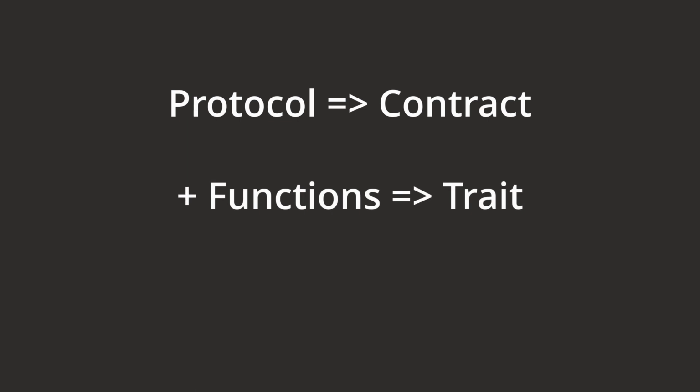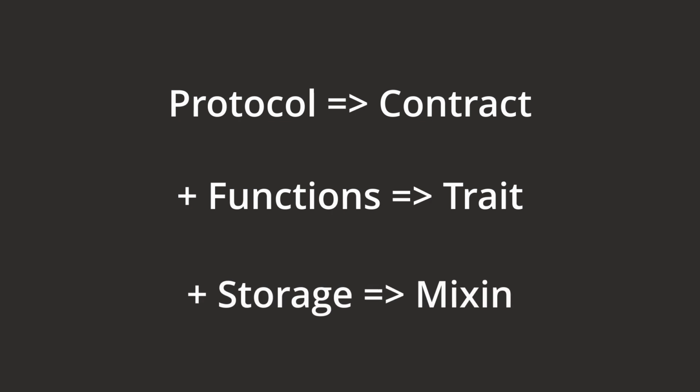But we're still missing a piece of the puzzle, which is what I usually call a mixin. If a protocol with functionality is what I call a trait, the next step in the puzzle is to let that protocol add storage. And of course, that's not very common in most languages. Not all languages have it. Usually languages that are more dynamic and runtime aware, which don't have a compiler and just run things in an interpreted mode, in those kinds of languages it's very easy to add this kind of functionality.